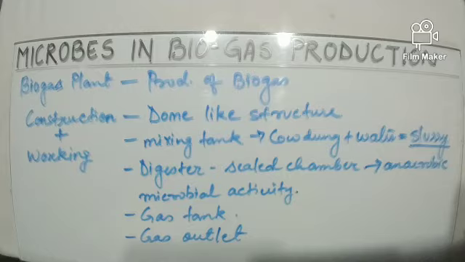Due to the activity of these methanogens, gases such as methane, carbon dioxide are generated, and all these gases form the biogas which is stored in the gas tank. From this gas tank, gas is taken out through the outlet.